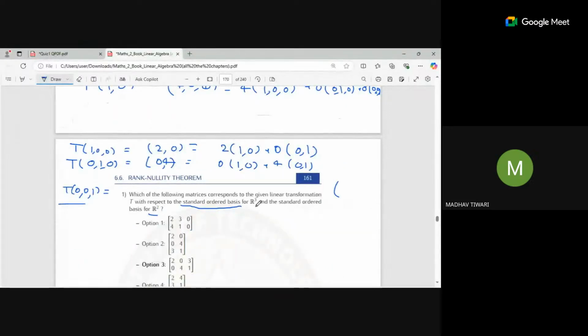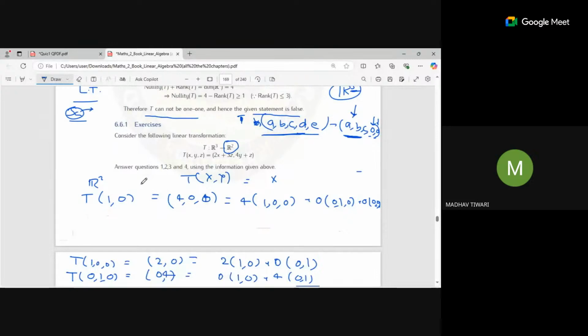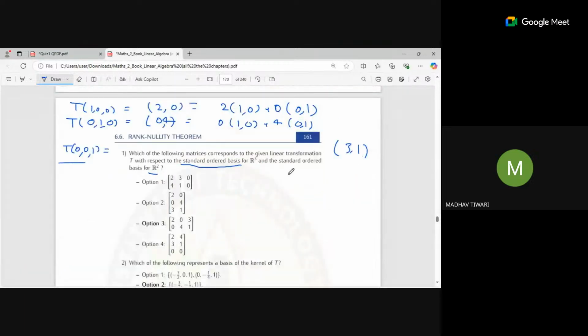So this one is given here, T(0,0,1). So you can put the z value as 1. So it will be 3 and it will be 1. So it will be 3 comma 1. If I form the matrix now, my first column will be 2, 0, the next column will be 0, 4, and the next column will be 3, 1. So where is this matrix? Here.